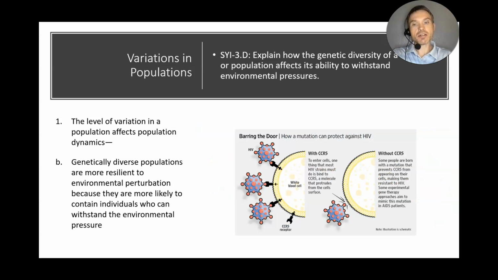Well, that's with bacteria. This has also happened with humans. Remember, the human population has a lot of genetic variants as well. One example of this is HIV. Scientists realized that there are individuals in the population who are naturally resistant to being infected by HIV. This really puzzled them at the time. When they did studies, what they noticed is that these individuals have a genetic mutation in a receptor called CCR5.